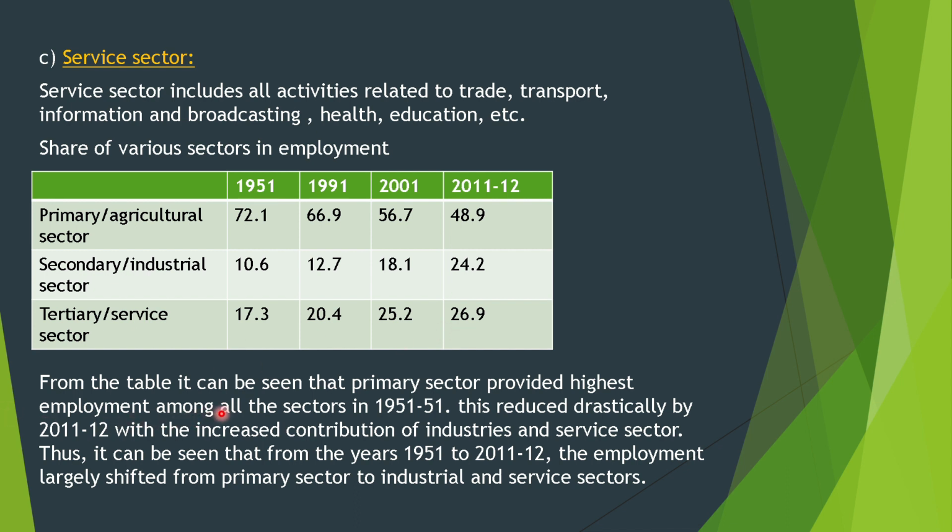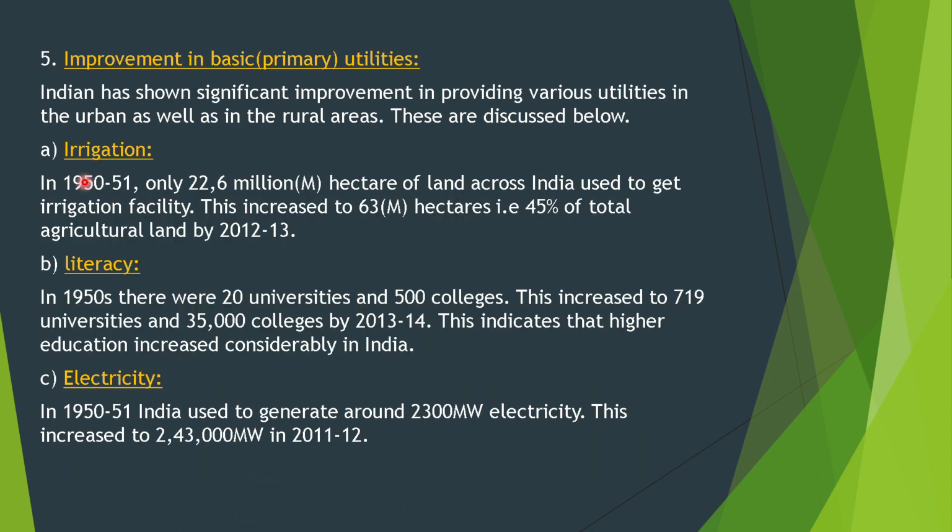From the table, it can be seen that the primary sector provided the highest employment among all the sectors in 1950-51. This reduced drastically by 2011-12 with the increased contribution of industries and service sector. Thus, from the year 1951 to 2011-12, the employment largely shifted from primary sector to industrial and service sectors.